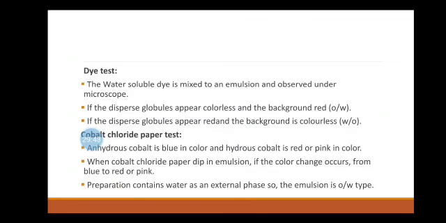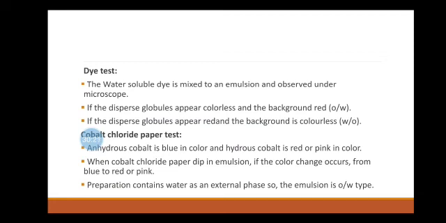Another one, dye test. The scarlet red dye is mixed with the emulsion. Place a drop of emulsion on the microscopic slide. Cover it with a cover slip and examine it under a microscope. If the dispersed globules appear red and the ground colorless, then it is the O/W type of emulsion. The reverse condition occurs in a W/O type of emulsion, that is, the dispersed globules appear colorless in the red ground.